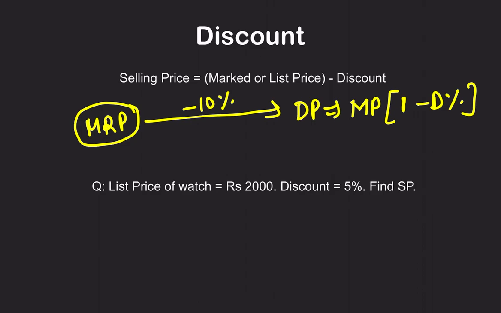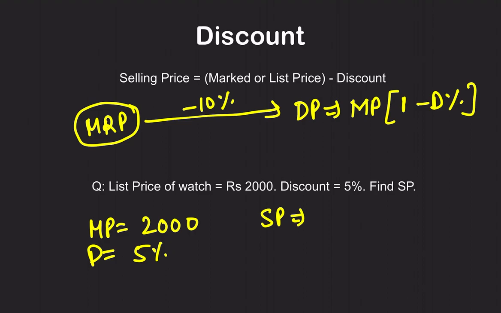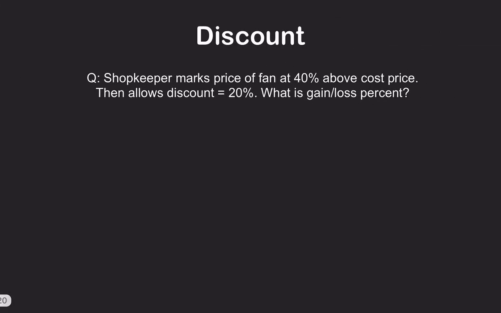Let's do this question. List price or marked price are the same. Marked price is 2000 rupees. Discount percentage is 5%. The selling price, or the discounted price, is how much he is selling it for. Marked price into 1 minus 5%. Can you solve it? Yes. Whatever answer you get, that is the price after discount. Is it clear? I hope this is easy after you have already learned about selling price and cost price, and that's all you need to know about the discounts.